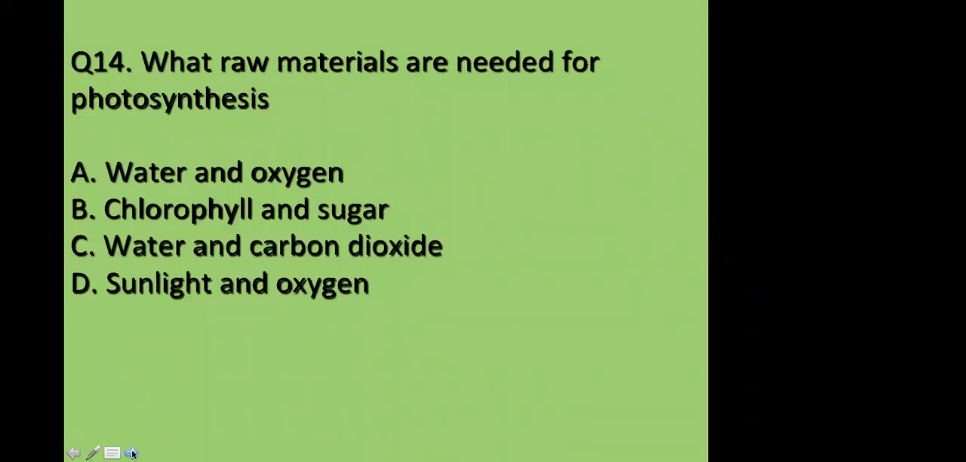Come on, answer this question now. Raw materials for photosynthesis: water and oxygen, chlorophyll and sugar, water and carbon dioxide, sunlight and oxygen. What are the basic requirements?